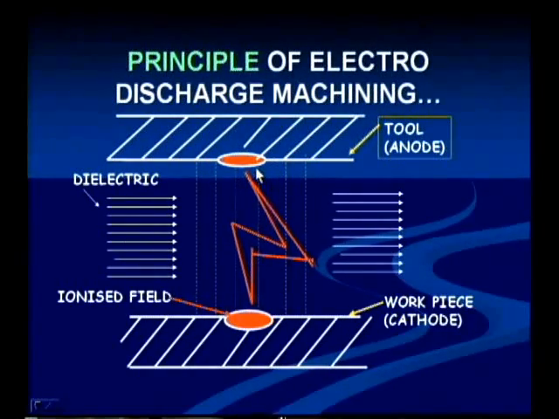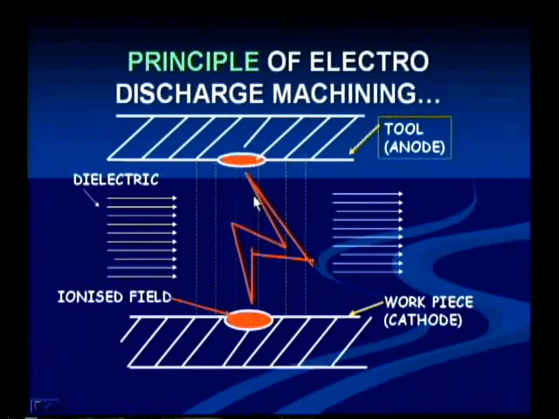But what is happening here is, when the erosion or the metal removal takes place, more material should be removed from the workpiece, so the workpiece is made the anode and the tool is made the cathode. When the tool is made the cathode, due to this ionization, some carbon film will be formed on this particular tool. When the carbon film is formed on the tool, the erosion or metal removal in the workpiece takes less. That is why less metal removal takes place in the tool, whereas here it is more.